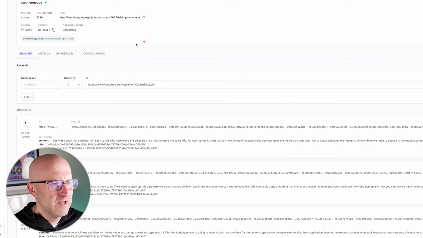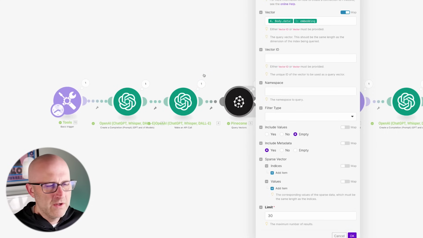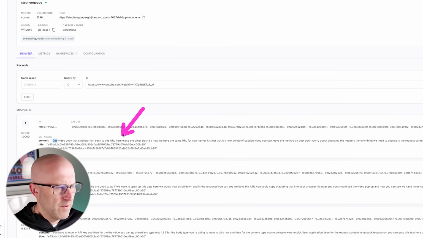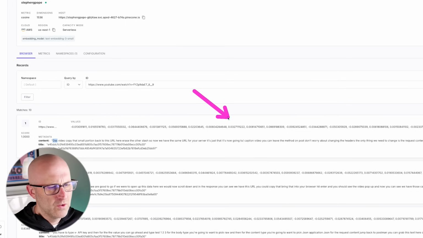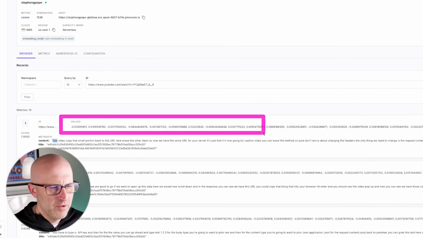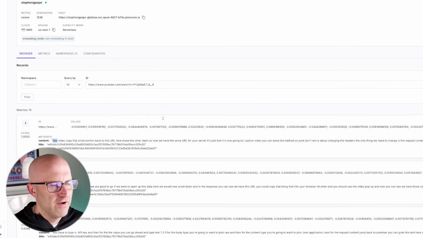So we search the Pinecone database with these values in a similar way that we use these values to store the data. Even without understanding how vectors work, you can understand that we are saving and searching the Pinecone database for the data that we actually want, which is this transcription, but we're doing it from these embeddings, which are these vector numbers that allow us to search and store our data in a way that we can quickly pull up the most relevant information for any given query.